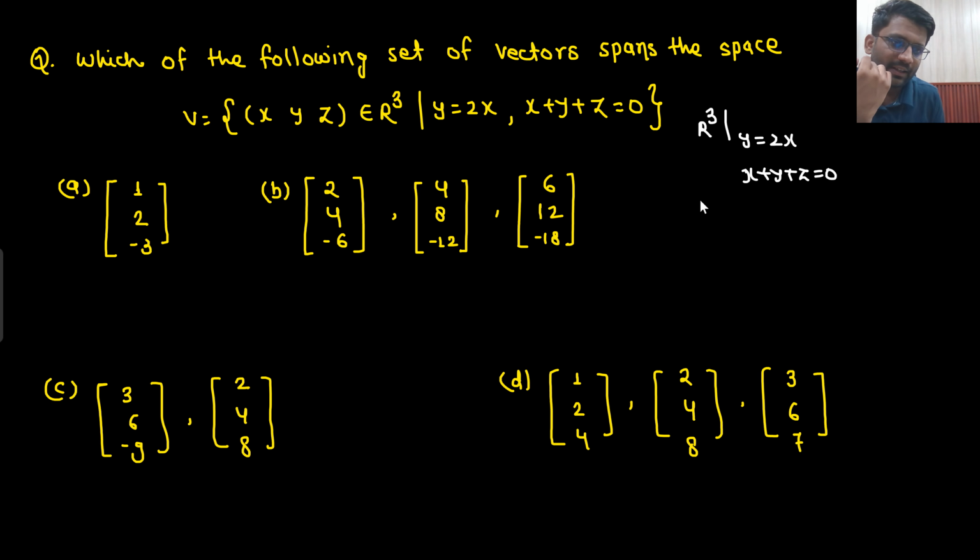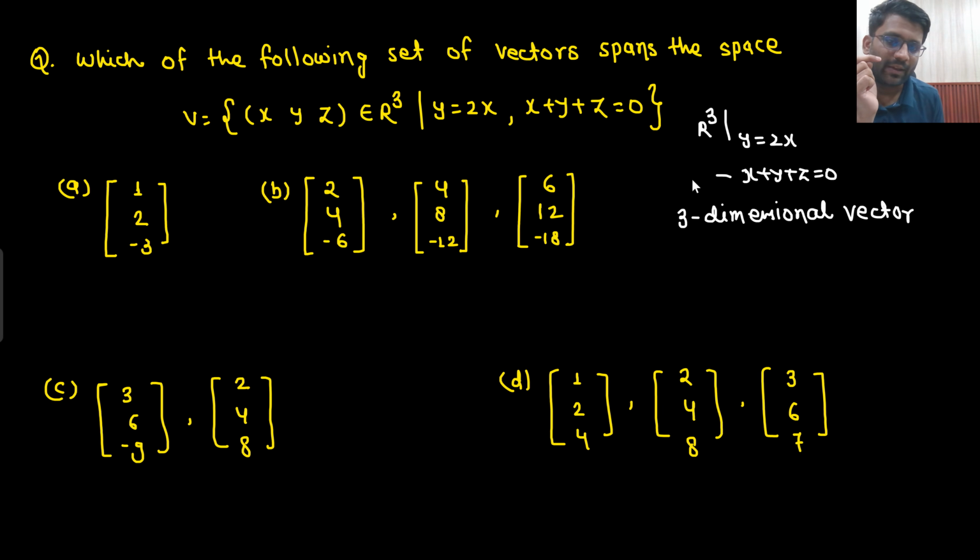So what is the meaning of R3? That we require a 3-dimensional vector. And how many independent vectors would we require? Sir, in R3, 3 independent vectors we would require, but there is a condition, we are killing one variable, y.